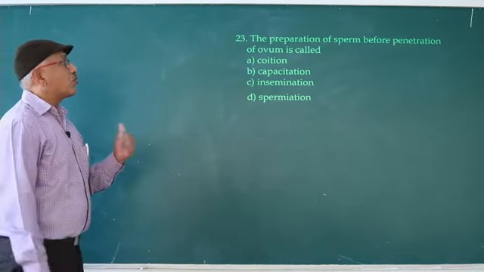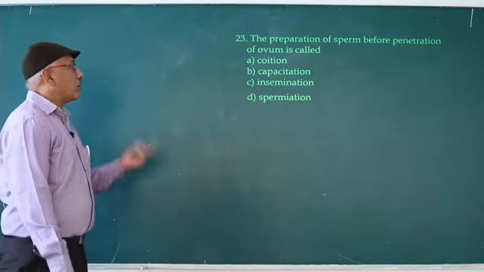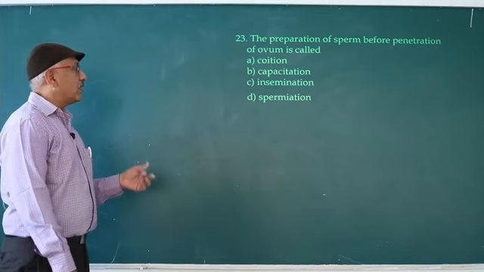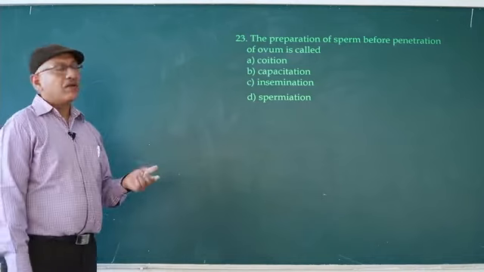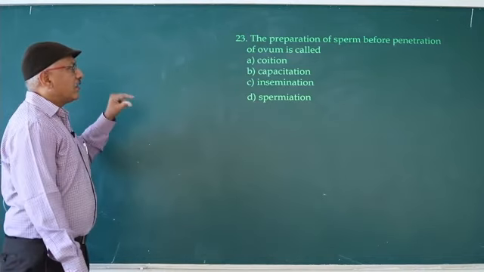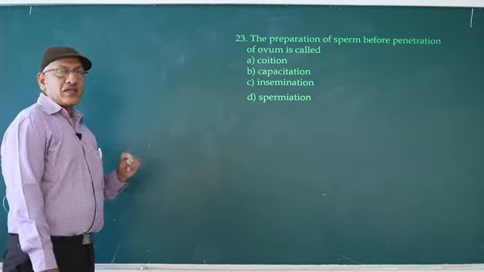The preparation of sperm before penetration of ovum is called coitation, capacitation, insemination, spermiation. Capacitation. So changes occur in the spermatozoa, known as capacitation.